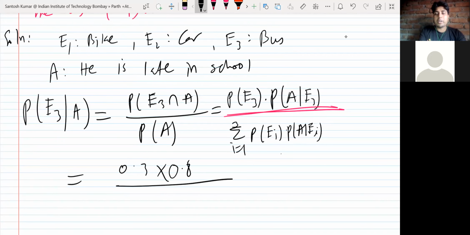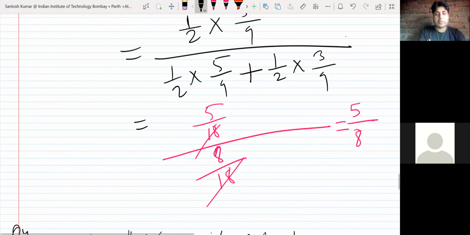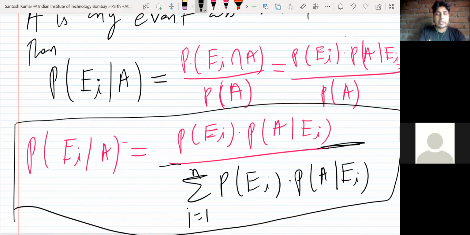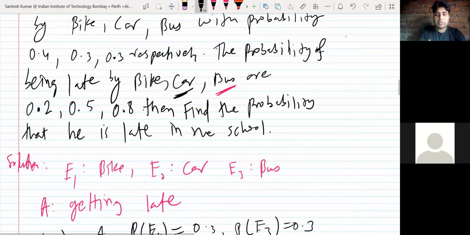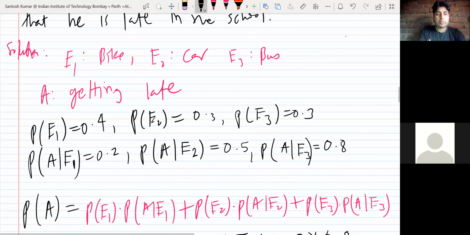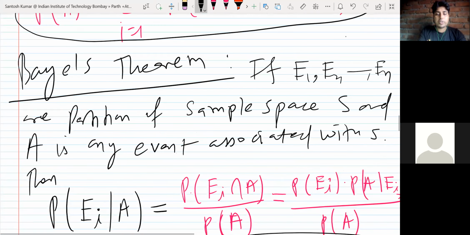And upon total, we already have calculated. I will not calculate again. In the second question, we already calculated the probability of being late. So 0.47 was the answer. Yes, for the second question, 0.47 was the answer.